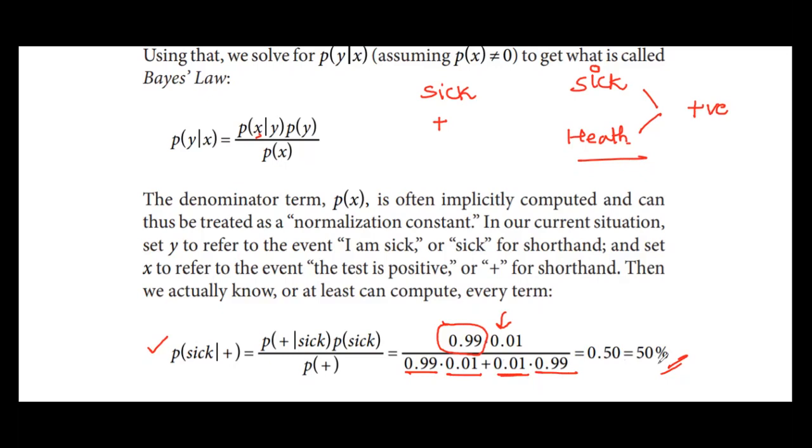So this is an example of a medical example where tests are conducted and a person is detected as sick or healthy. So it comes out to be 50%. Now the same concept will be applied for spam filtering.